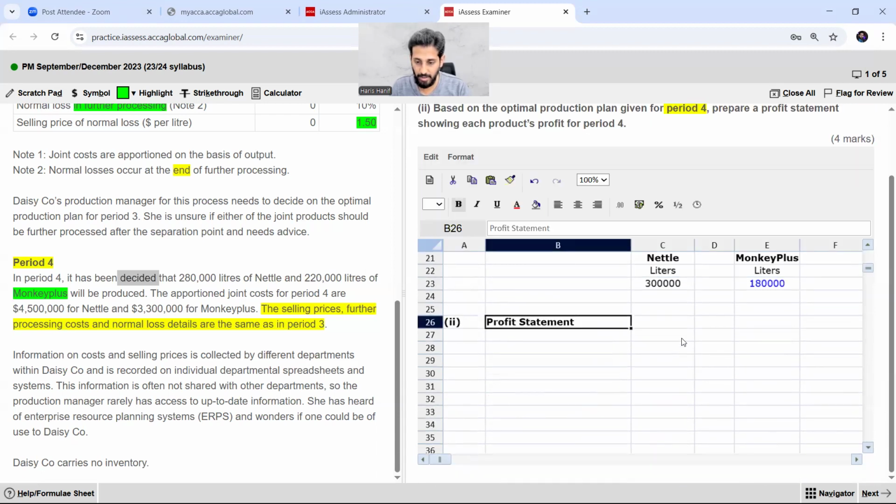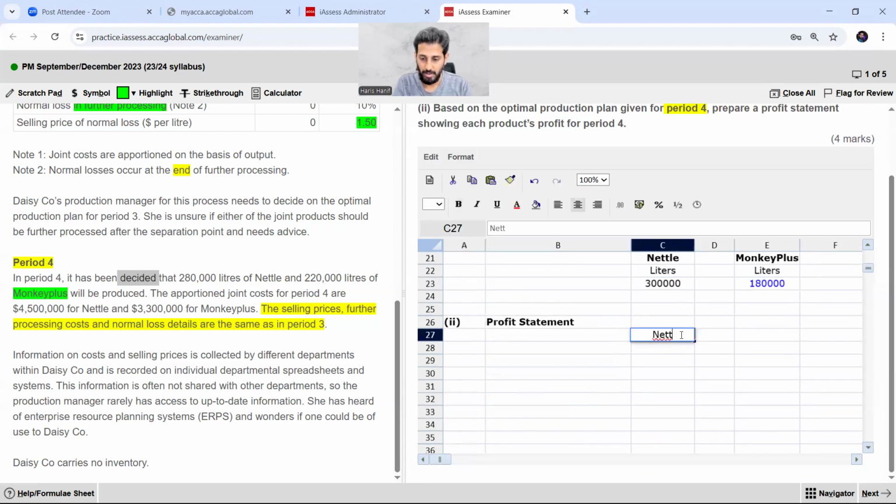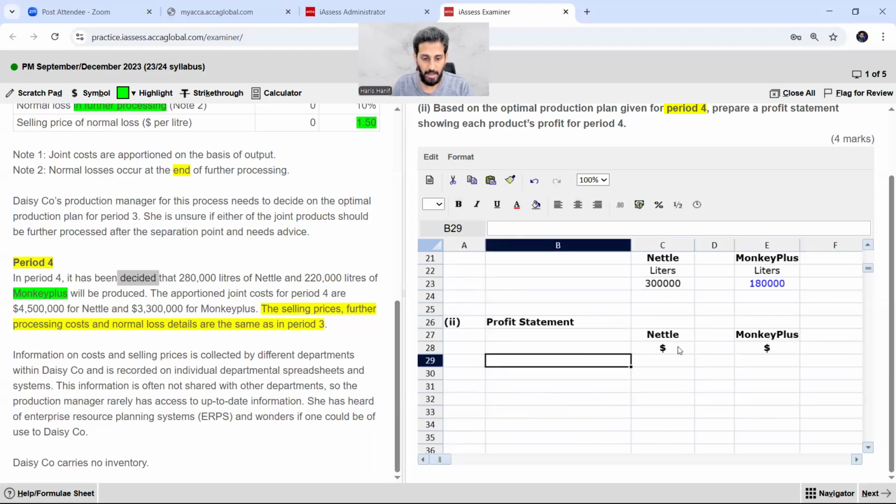Now here I am working for nettle and here for monkey plus. Okay, 280,000 liters of nettle will be produced, and naturally 280,000 will be sold.